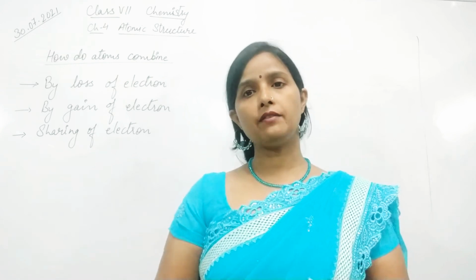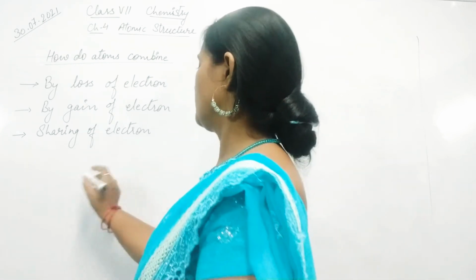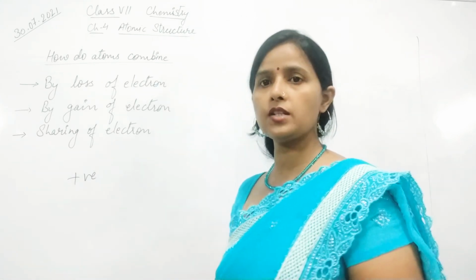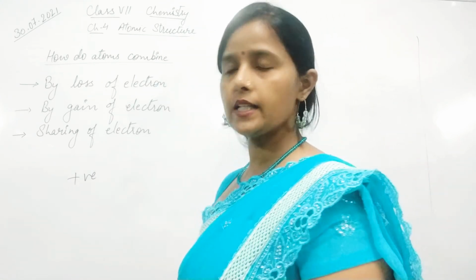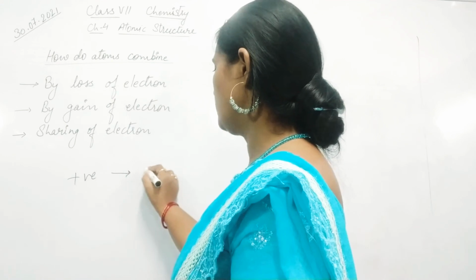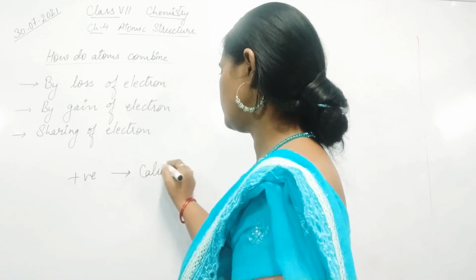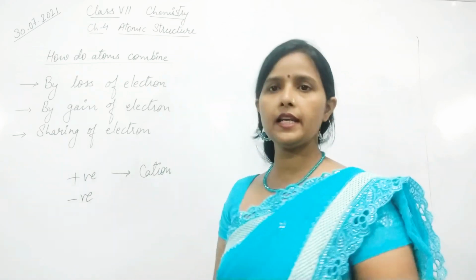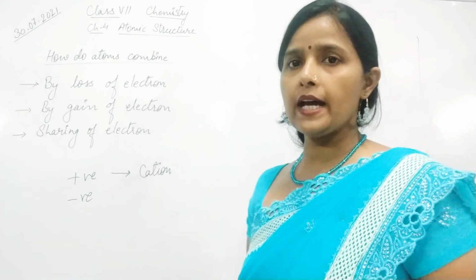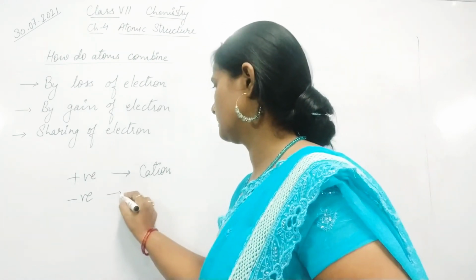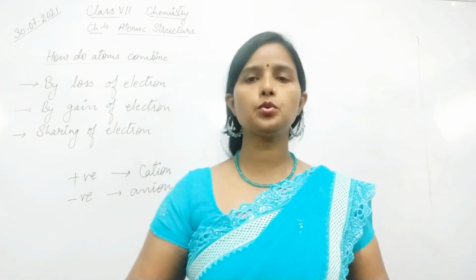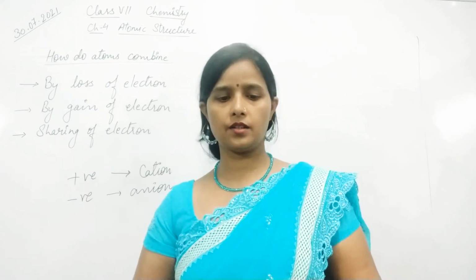And when it is having positive charge, we will call it a cation. And when an atom has negative charge, it will be known as an anion. So these are the two types of ions.